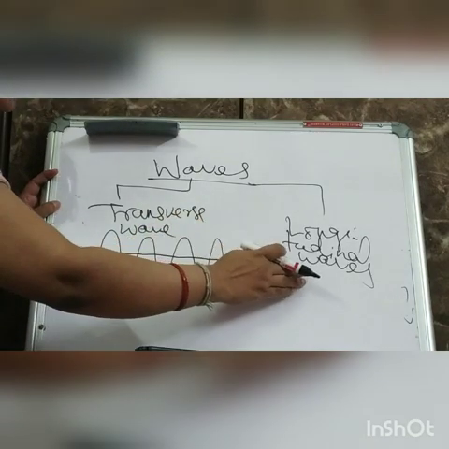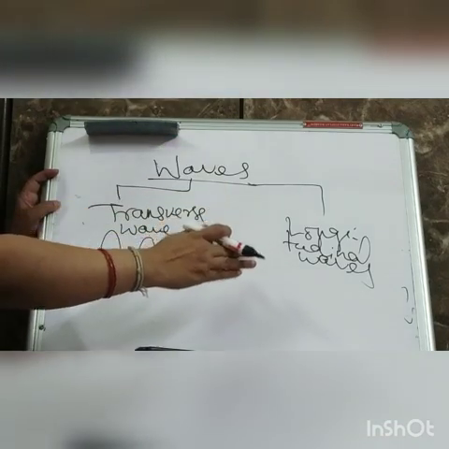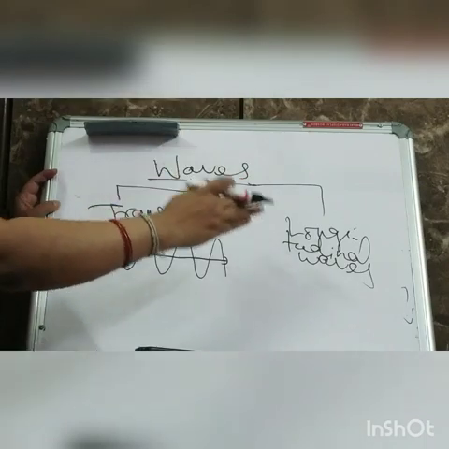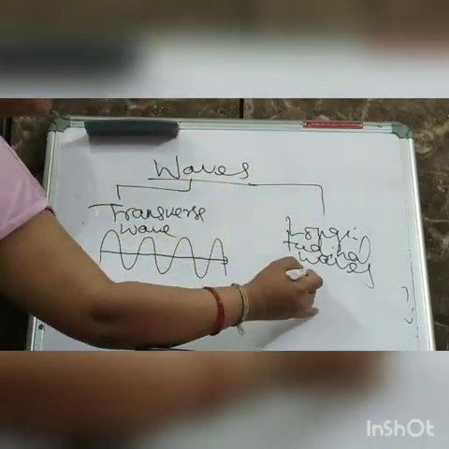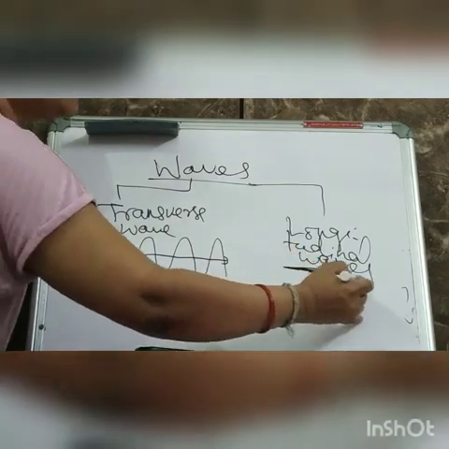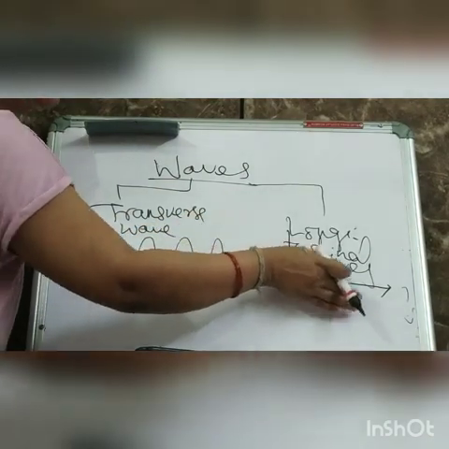But in longitudinal waves, the disturbance vibrates in the same direction as the direction of motion of the wave. What does it mean? That means the particle will vibrate like this and the direction of wave motion will be like this. They both are in the same direction.